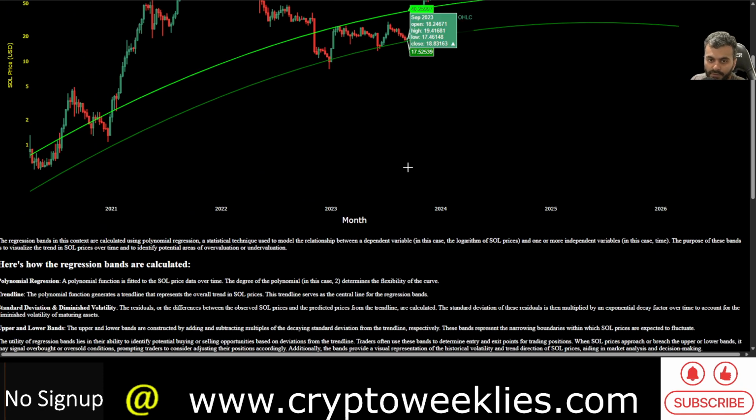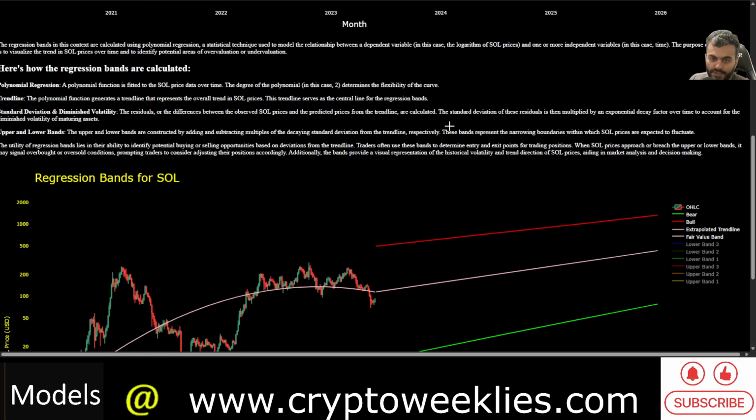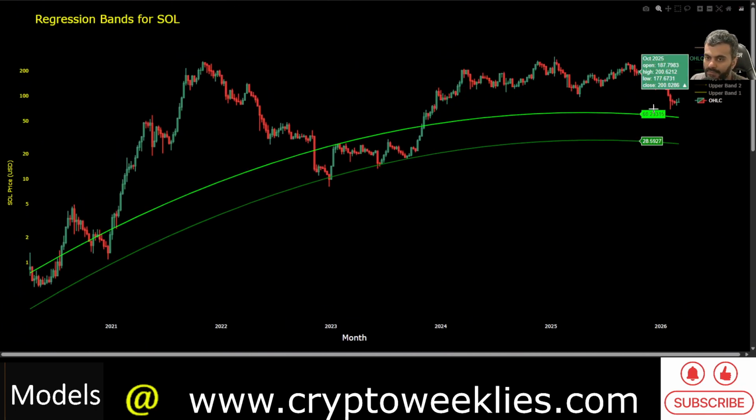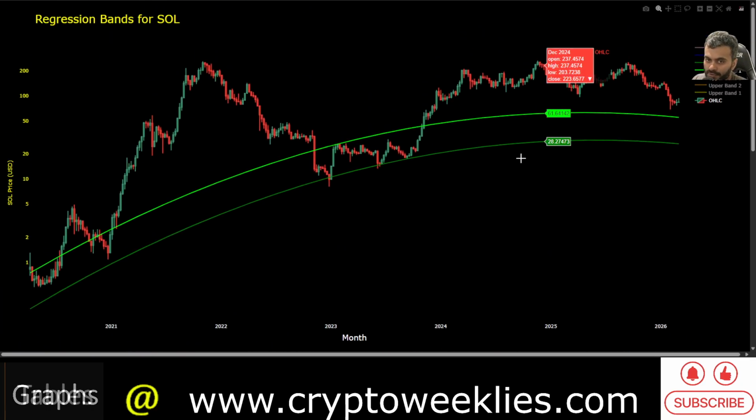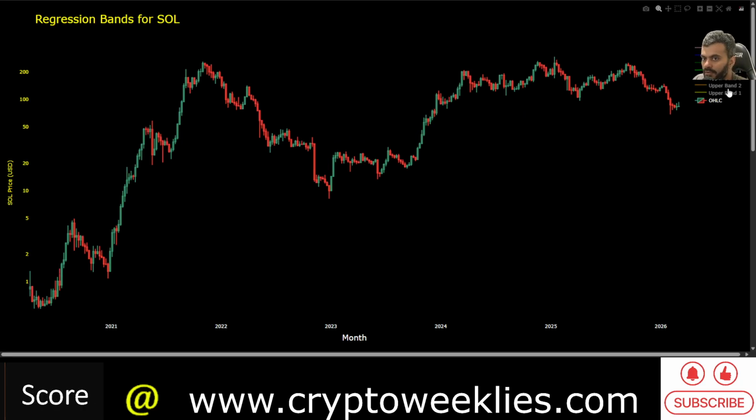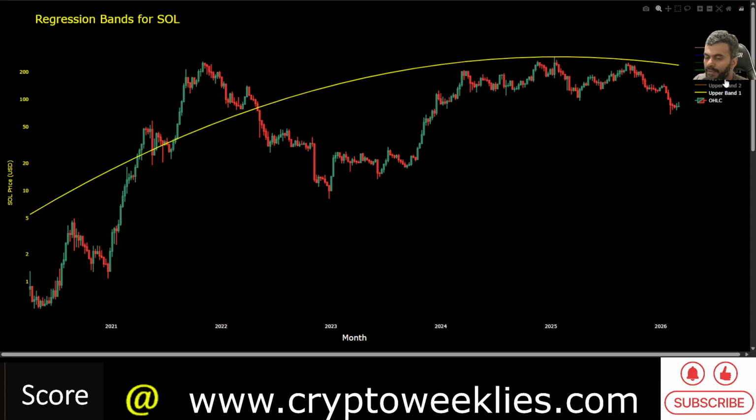Projecting out, you can see how this is calculated using a regression based approach, the polynomial regression based mathematically derived fair value, and adding those residuals to identify undervaluation zones as well as the overvaluation zone, not just what it could do in the bear market but also in the bull market, using the same approach, using residuals to the top.